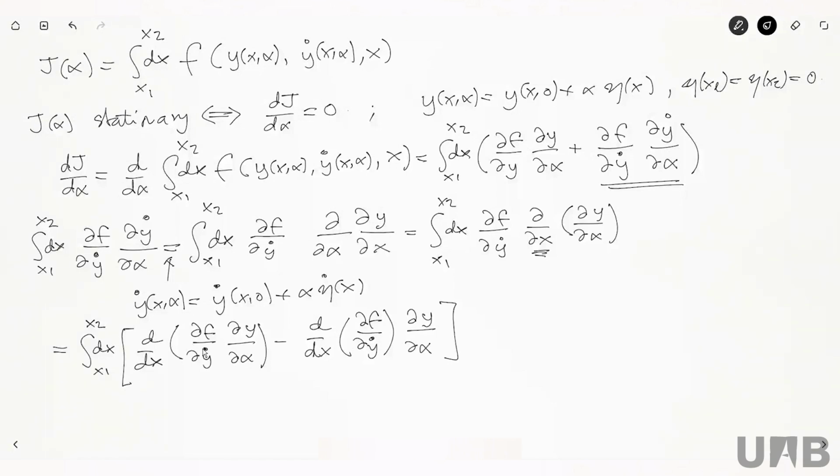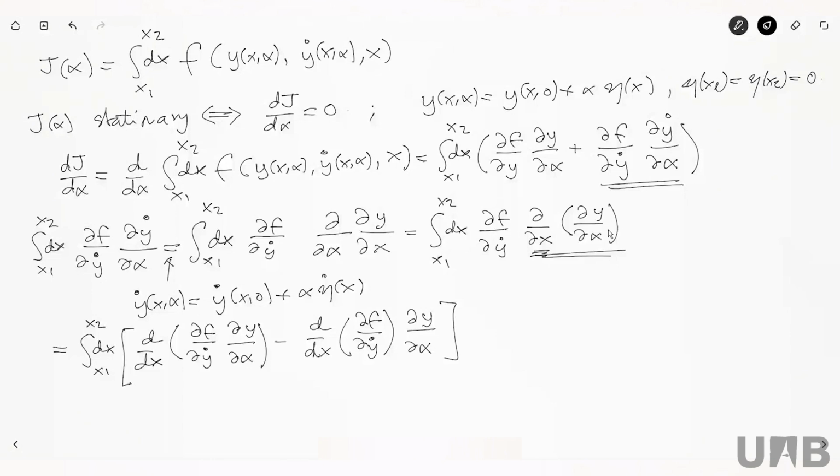Because in this derivative, I have the derivative of f with respect to y dot, which cancels with this one, and then I have the derivative of f with respect to y dot times the derivative with respect to x of the derivative of y with respect to alpha, which is exactly the same thing as what I have here, okay? Because now this only depends on x.